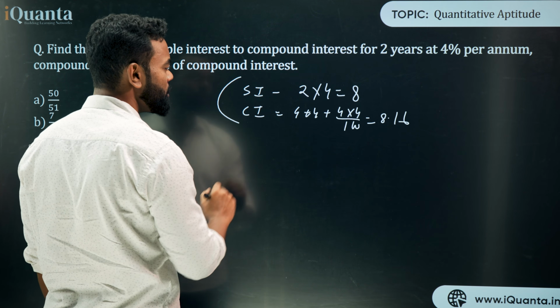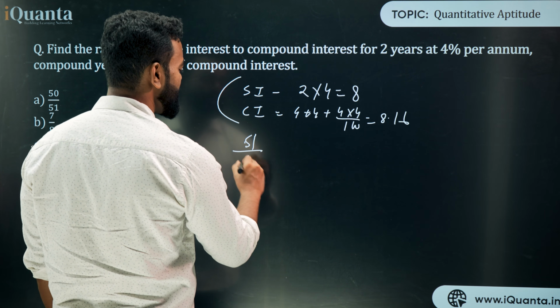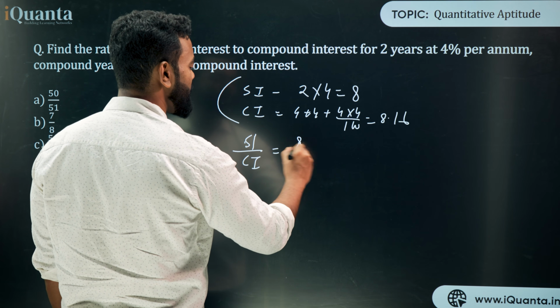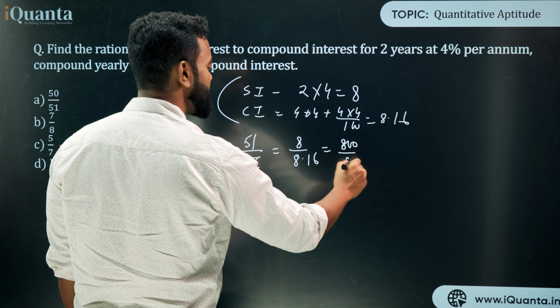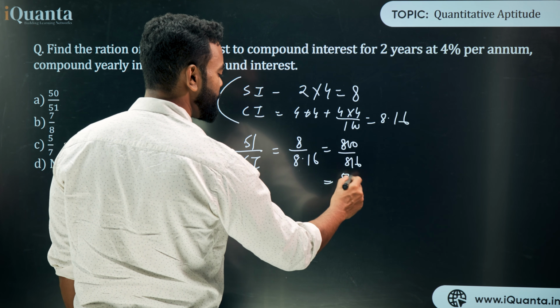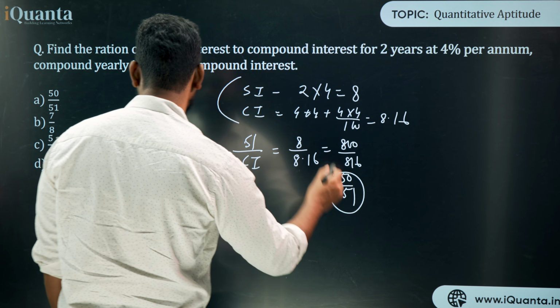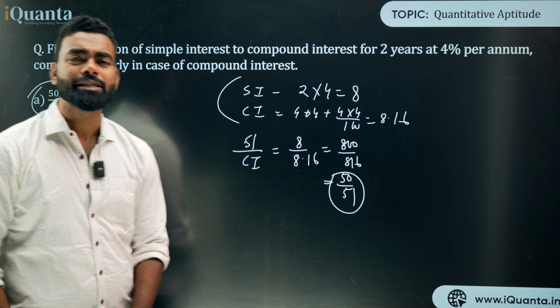Now what is the ratio? The ratio of SI upon CI. So this is basically 8 upon 8.16, which is 800 upon 816, and if I divide it by 16, it is basically 50 upon 51. So hence your answer is option A. Now it is a very simple question. You can see, you can directly solve this type of question.